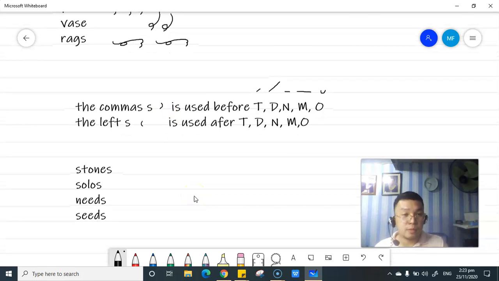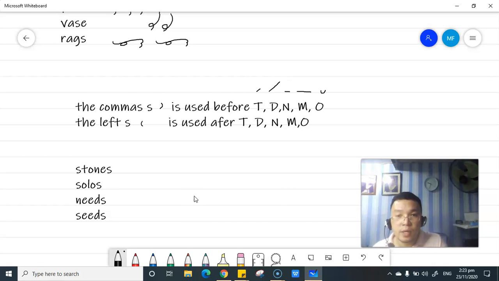Sulatin natin, ha? Example, stones. This is a comma S before the T. So, we have the O symbol, and then after the N, left S ang gagamitin. S-T-O-N-S, stones. Okay, nakita nyo? The difference? Right S kasi it is before the T, and then we have the O and then N symbol. So we are going to use the left S kasi it is after the N symbol. Ayun yung pagkakaiba niya. Okay?